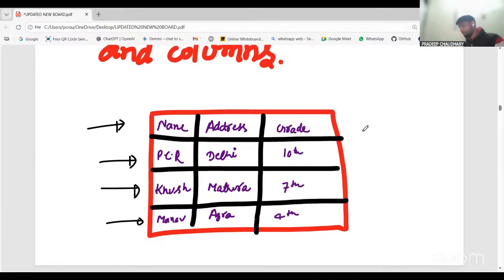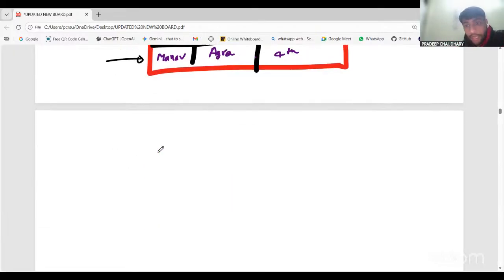Rows means whenever we are going like this, right? How do we fly the aeroplane in this manner? Whenever we are going to fly an aeroplane, or if we are going to make a kind of dhanush. Do you know what is dhanush? A bow type, and we are going to just shoot. If we want to shoot anything, then how will we shoot? In this manner, right? So that is called the row. And what is column?